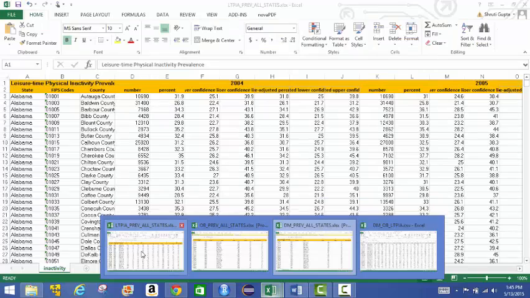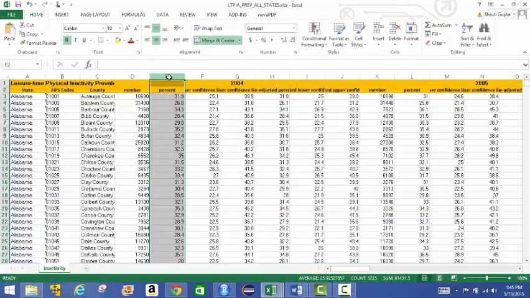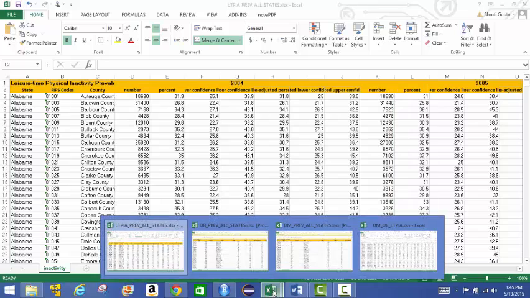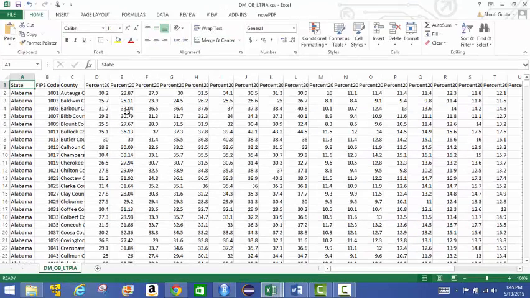And what I have done is I took the percentage numbers for each of these years, so for 2004 and then 2005 and so on, from each of these files to produce a final CSV, and I removed all the records that had missing values or missing data for any of these variables. So what this file looks like now, it has the state, the FIPS code, the county, and then each of these columns, which is the percent, 2004 OB means obesity, and so on till 2012.